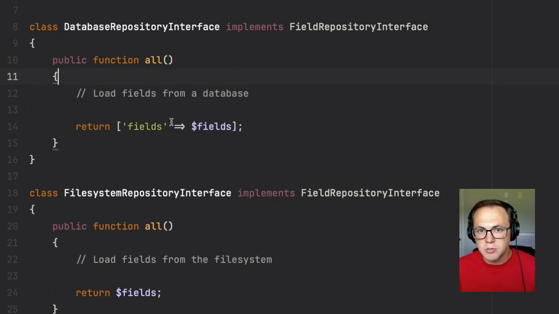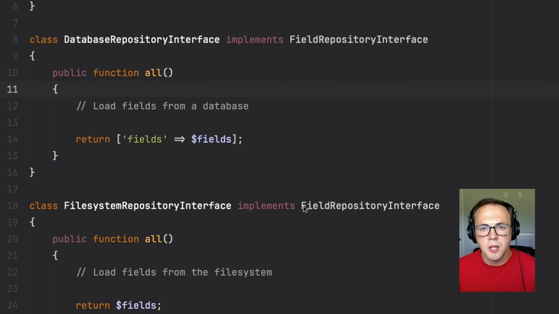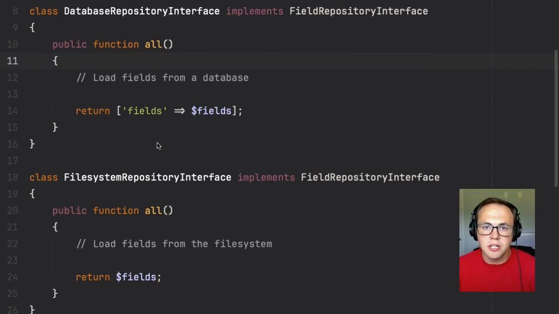We're adhering to the interface. We are returning an array in both methods, both classes here. Now, of course, looking at these side by side, we can tell they're not quite accurate with each other, so there are going to be some issues. You might think this is a silly oversight to have in a project, but you would be absolutely surprised just how many times I see this happening in projects over and over again. But let's remember the principle and apply it here to see what it looks like.